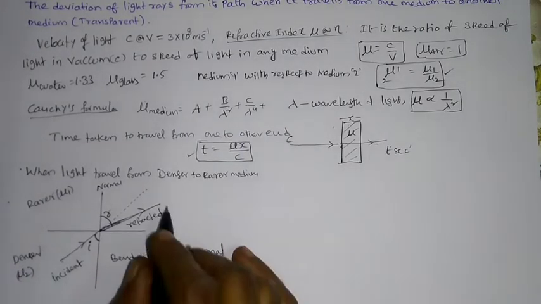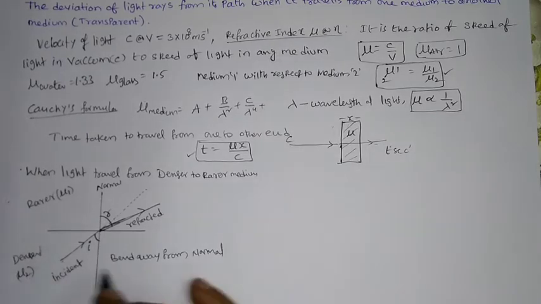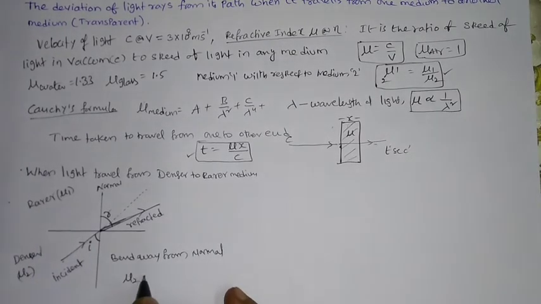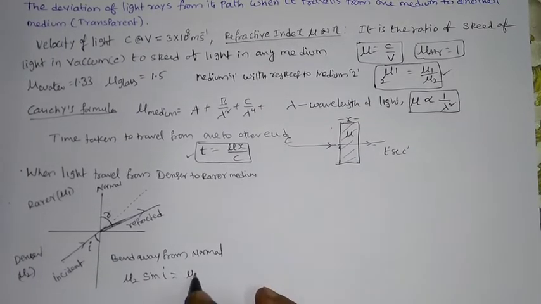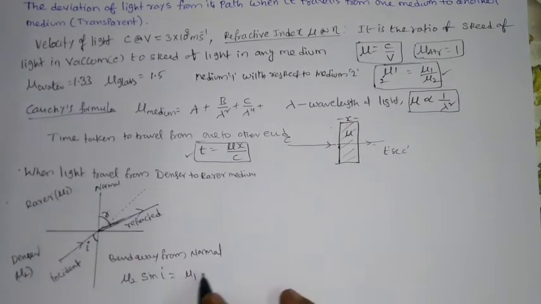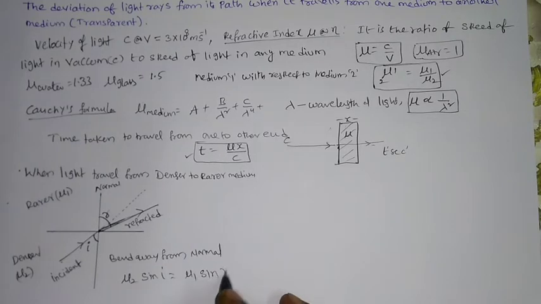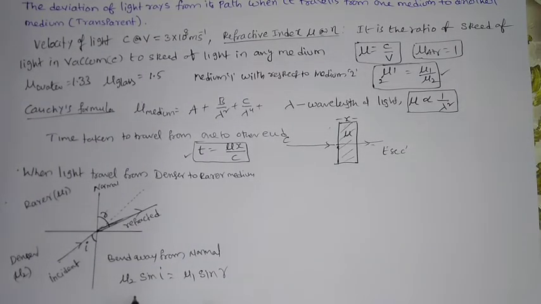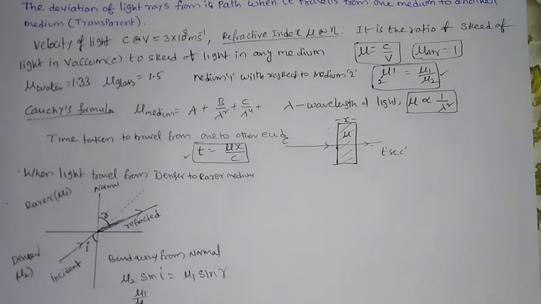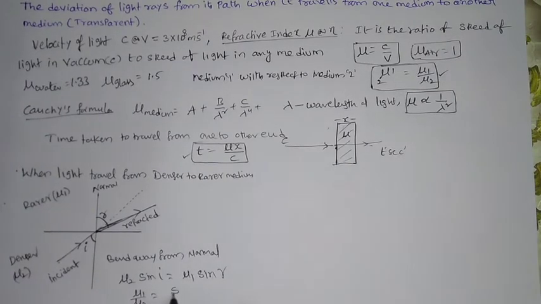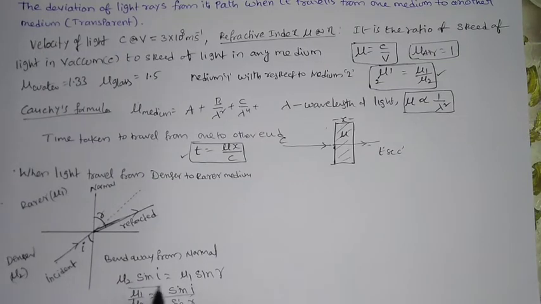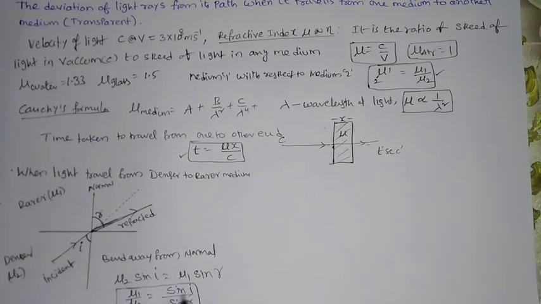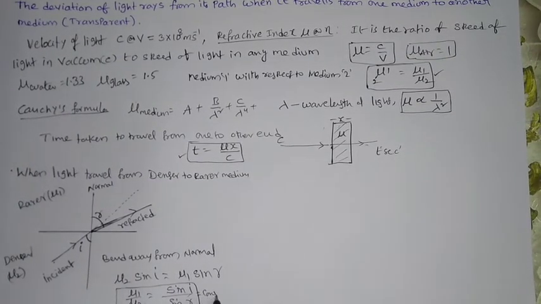Now you can apply the formula, that is Snell's law. According to that law, we can write mu2 sine I is equal to mu1 sine R. That means we can write simply mu1 by mu2 is equal to sine I by sine R. This is the formula, which is constant always.